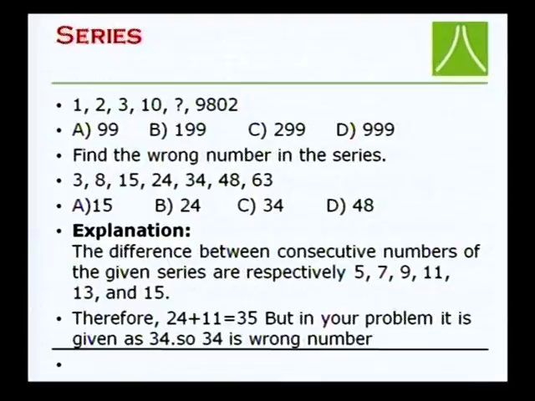So the series increases by odd numbers. 3 plus 5 is 8, 8 plus 7 is 15, 15 plus 9 is 24, which is the increase by an odd number, and 24 plus 11 gives 35, which is the correct answer. But it is given as 24 plus 10, which is 34, and 10 is an even number. Is it clear? For that reason 34 is not the correct number in that series. So we can simply say 34 should be eliminated from the series.